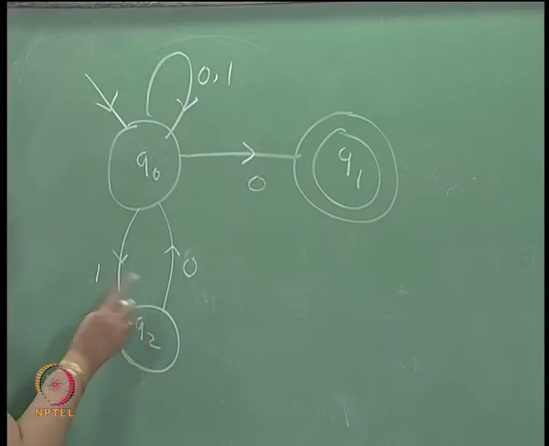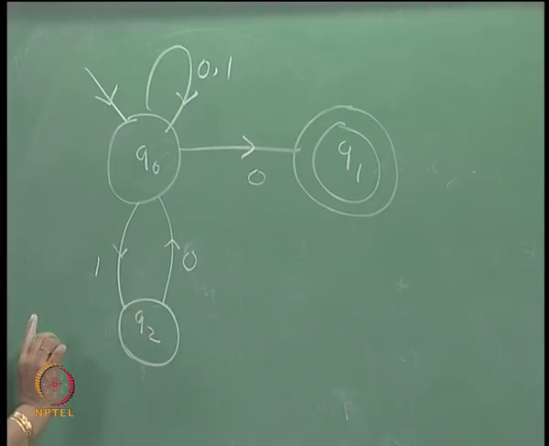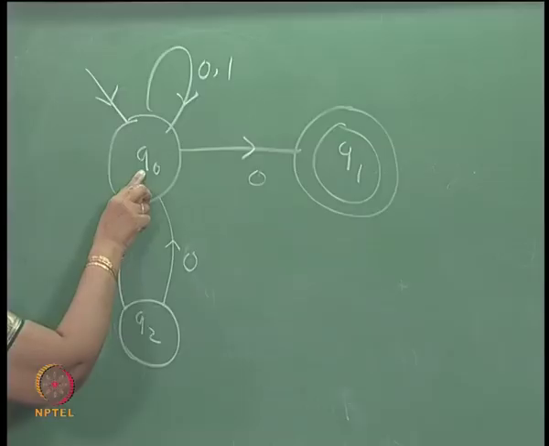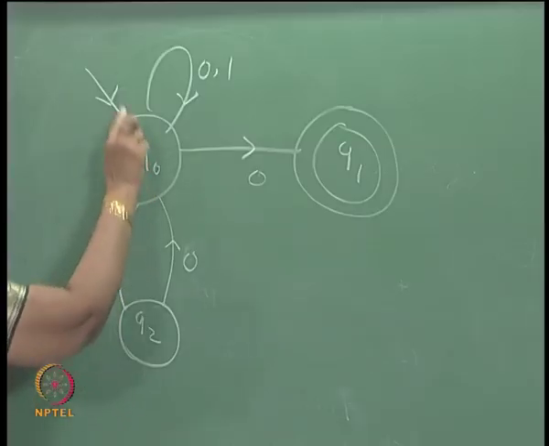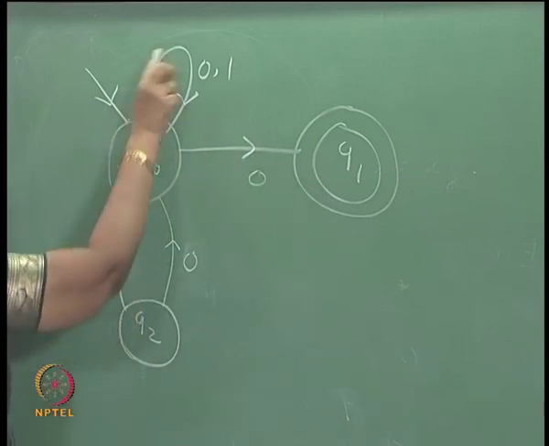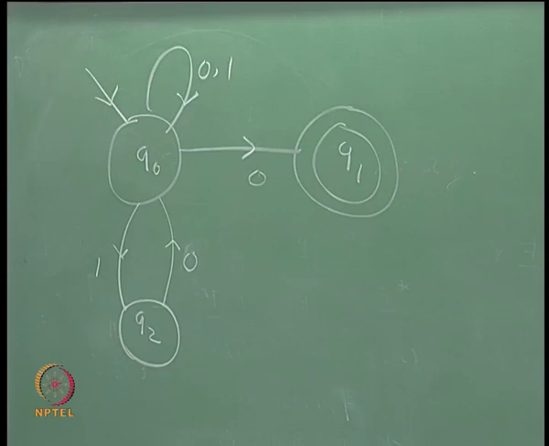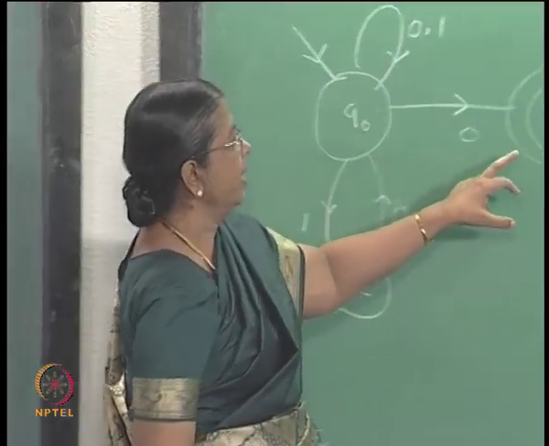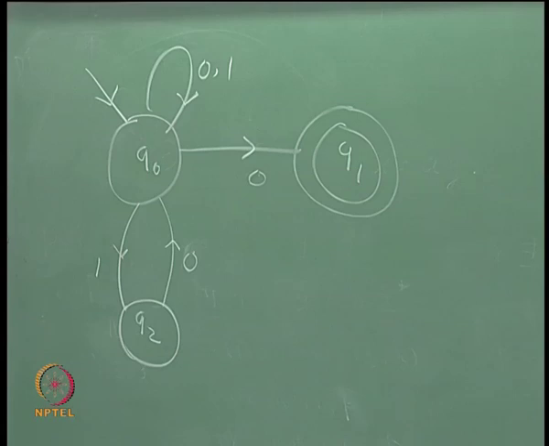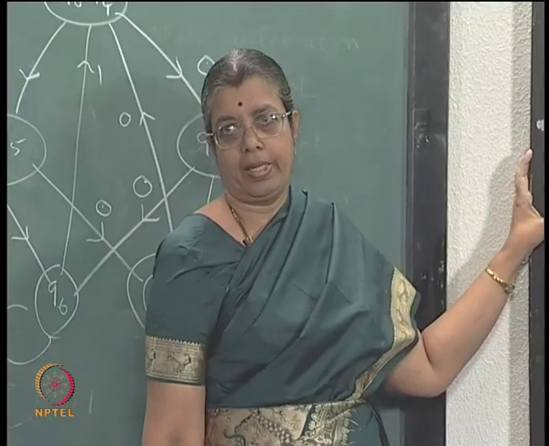See what is the language accepted by this machine. It is a non-deterministic machine, because from Q naught if you get a 0 or a 1 you can go here; if you get a 0 you can go here or here, and if you get a 1 you can go here or here. So, it is a non-deterministic FSA. What sort of language will be accepted? This is the final state. So, any binary string ending with a 0 will be accepted.